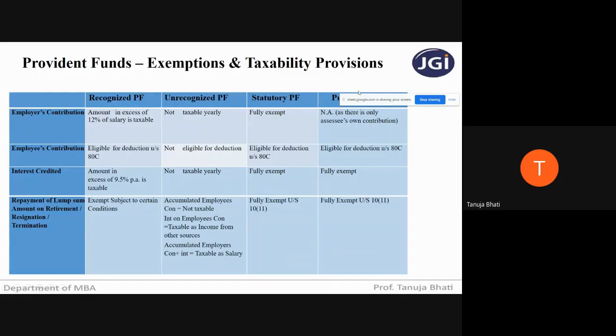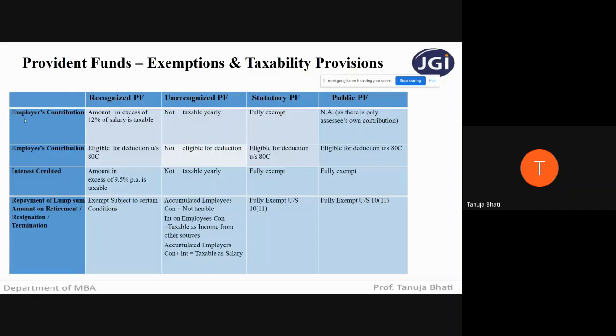So we know that there are 4 types of funds: recognized provident fund, unrecognized provident fund, statutory provident fund, and public provident fund. And we know that there is employer's contribution, employee's contribution, and interest credited on that contribution. At the time of retirement or resignation, provident fund means the savings that is given to the employee, a repayment of lump sum amount on retirement, resignation, or termination.